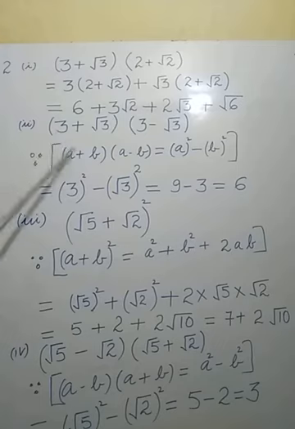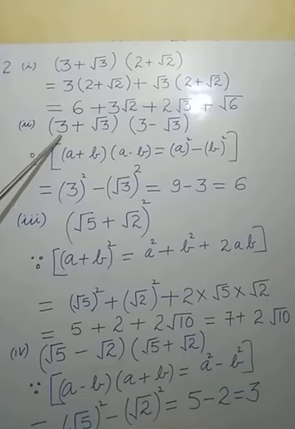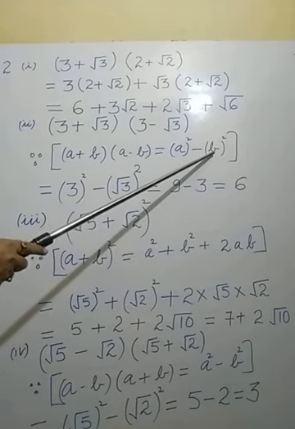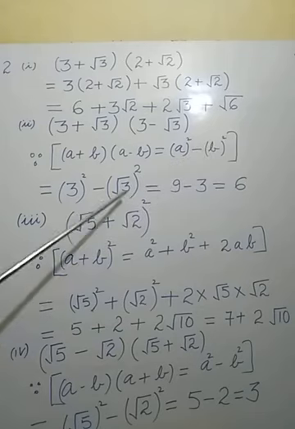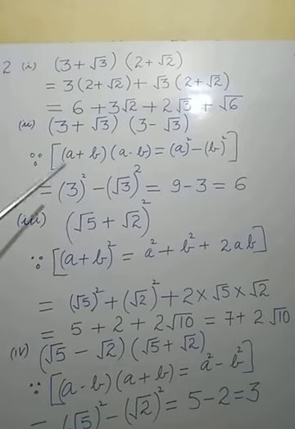Here a means 3, b means under root 3. So a square means the square of the first term, and what is the first term here? It is 3. So 3 is noted down here. So square of 3. Minus will be there. Minus b square means the square of the second term. Second term is what? Under root 3. In between which sign is there? Minus. So this will be noted down. A square minus b square.